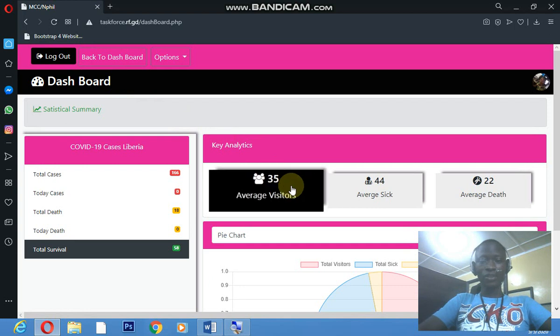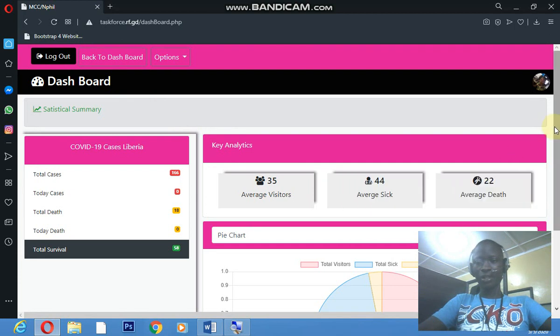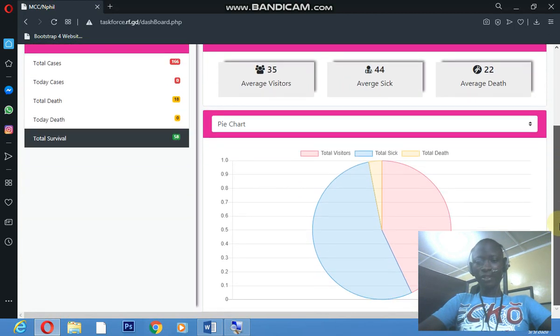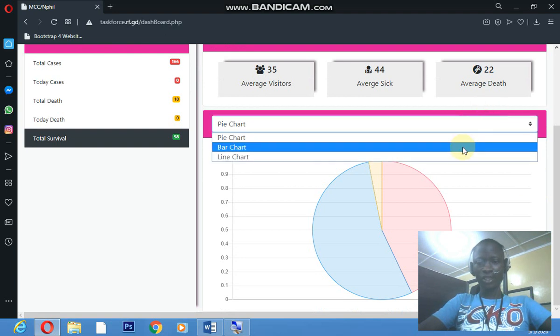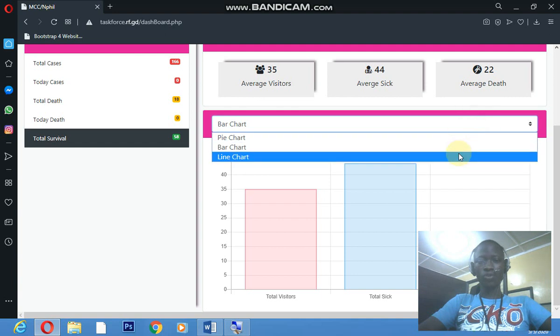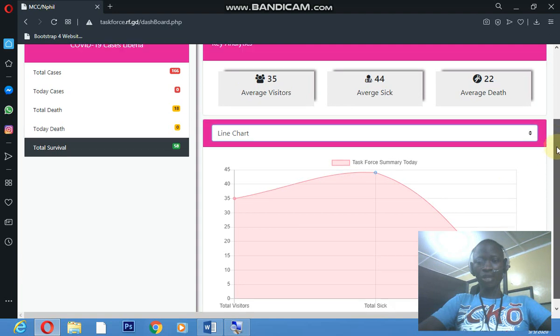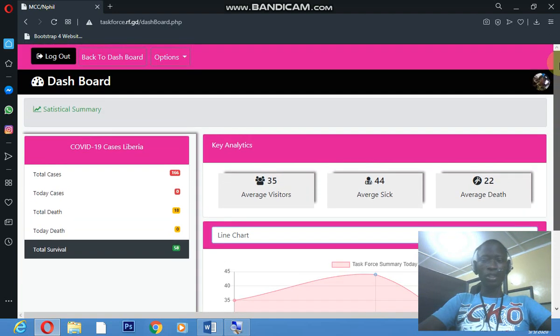It's going to be right here, and you're going to see average sick and average day, all of that. If somebody wants to see that graphically, they can come down right here and change the graph. They can choose bar chart, and it's going to be represented in a bar chart graphically, and they can also choose line chart. The program is going to compute that automatically. So that's that for that.